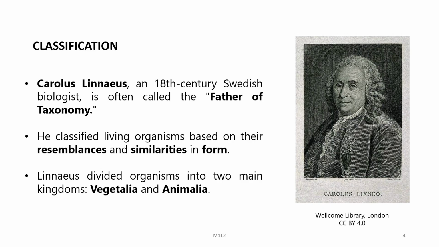All these kinds of morphological resemblances and similarities were considered by Carolus Linnaeus, and he divided the organisms into 2 main kingdoms, the Vegetalia and the Animalia. So, that was the simplest classification done by the pioneer of taxonomy.